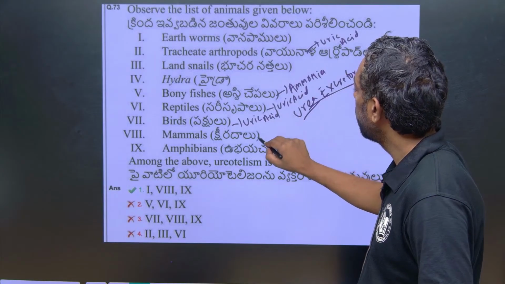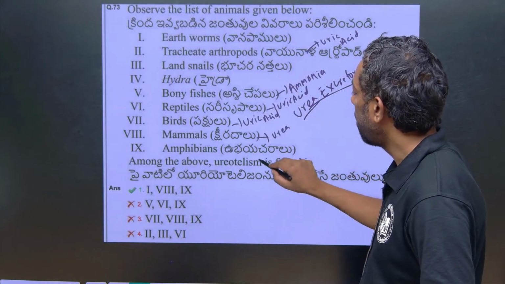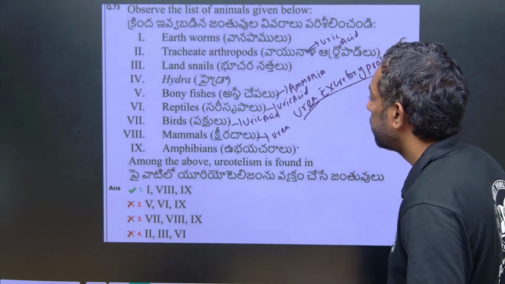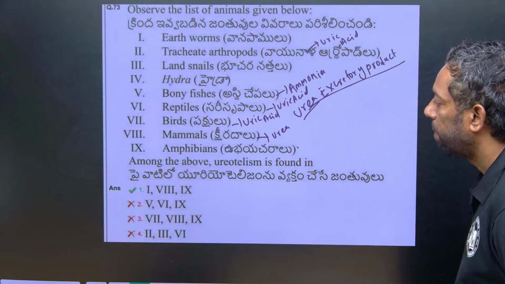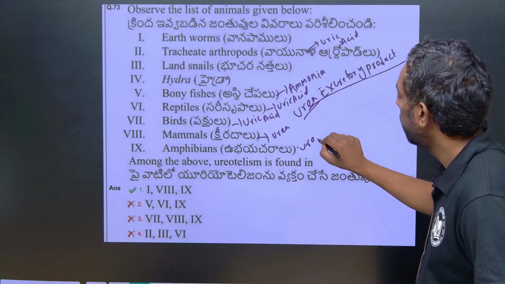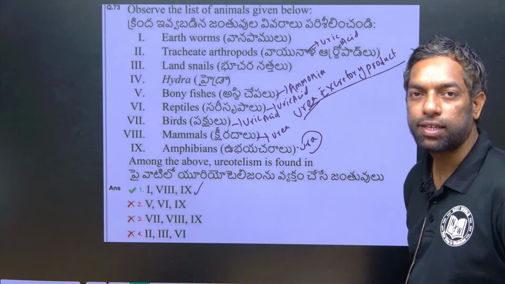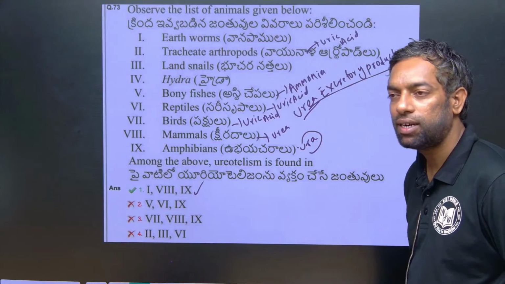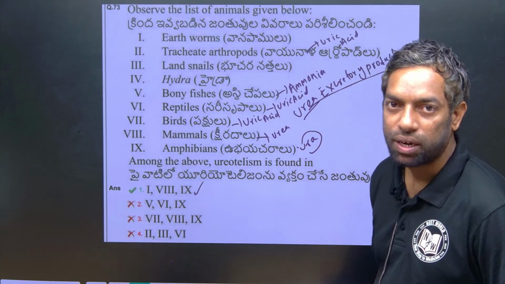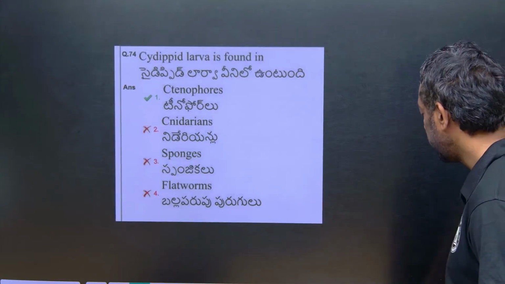These are uricotelic. Mammals, they can produce urea from the kidneys. Amphibians also they can produce urea. So the first one is the answer. This is the excretory system in different phyla, and different organs can produce different waste products. Next question.